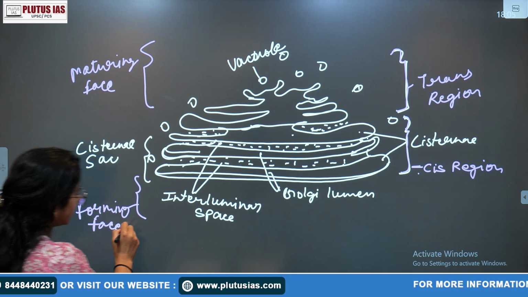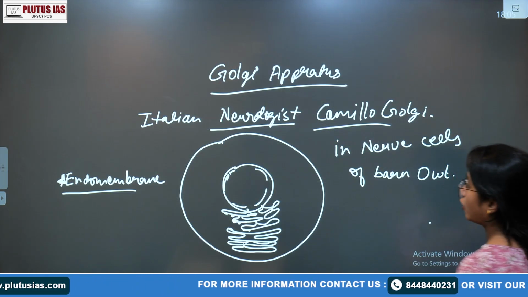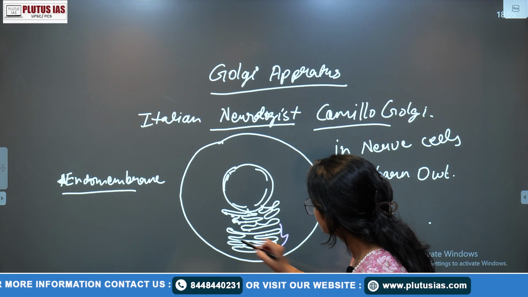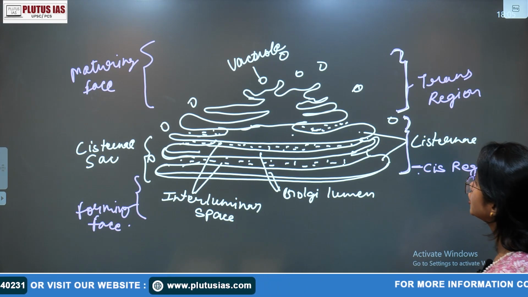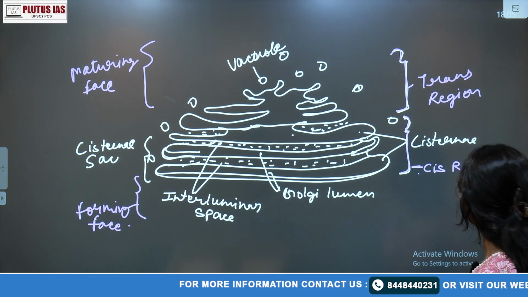Now if we want to relate the exact position, we have already said that these are the Golgi apparatus, which I have just drawn simply. So what are the ultrastructure?